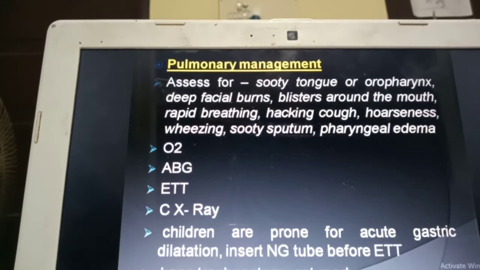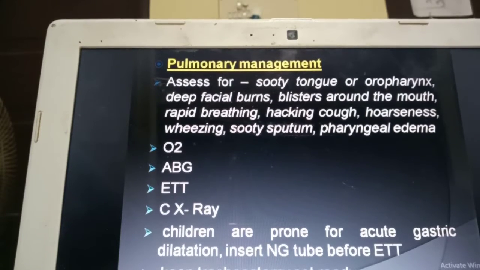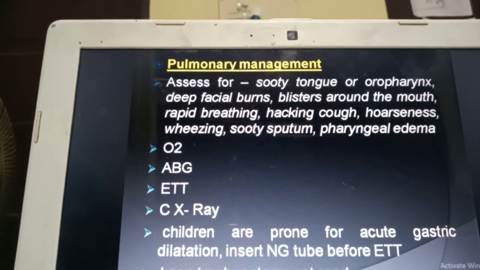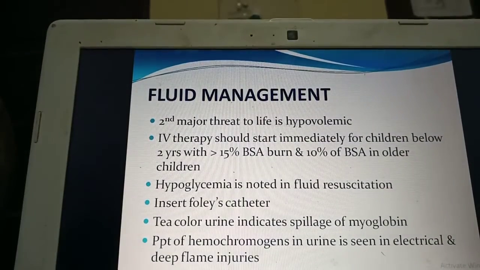Immediately start the child on oxygen and take blood for ABG, and if the airway is not maintained, you can insert an endotracheal tube and shift the child. This child might require a ventilator and critical care management.